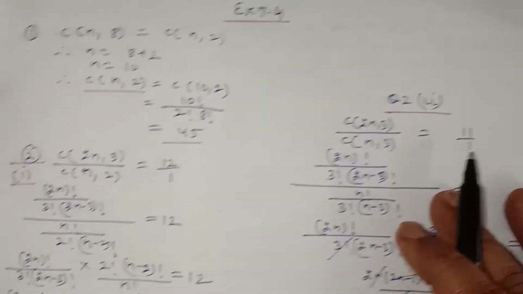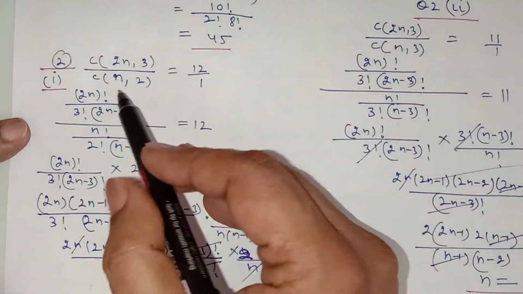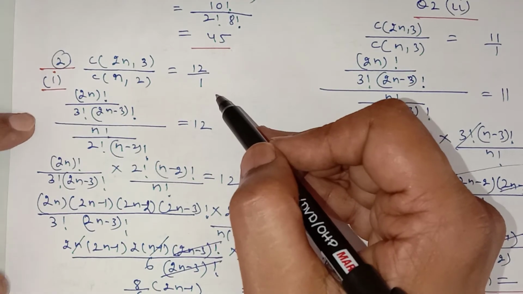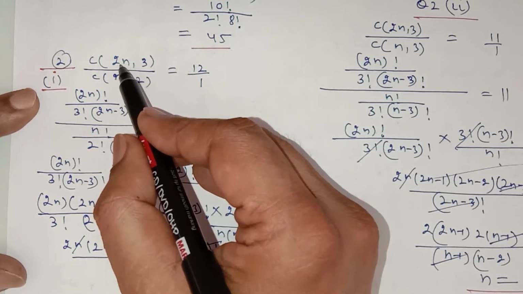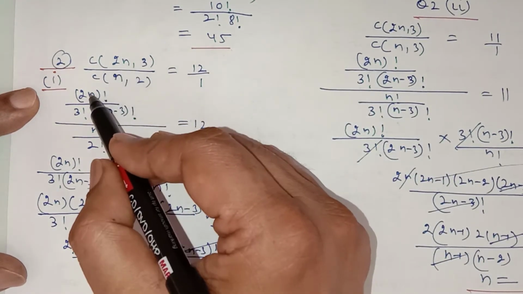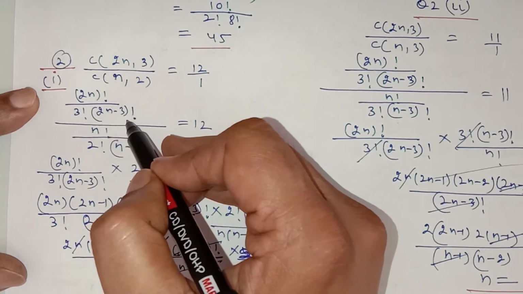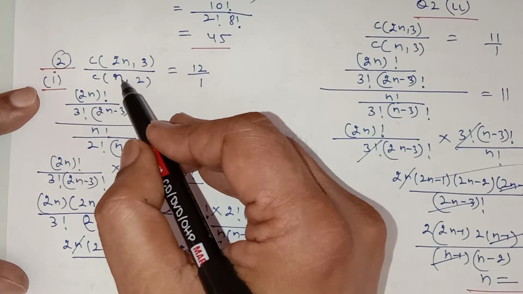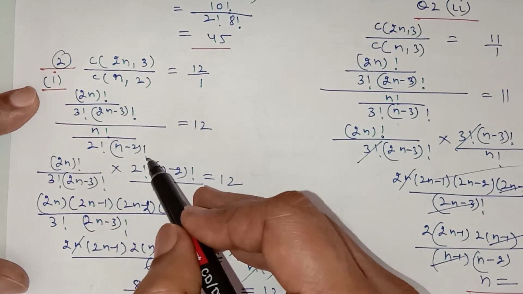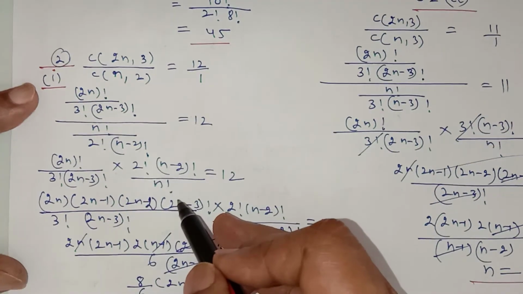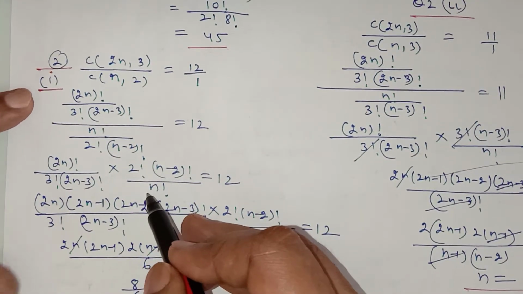In question number 2, first part, the ratio of two combinations is there, that is 12 upon 1. You have to find the value of n. So use the formula. In the numerator, what is the combination formula? n factorial upon r factorial, n minus r factorial, 2n minus 3 factorial. In the denominator, n factorial, 2 factorial, n minus 2 factorial. Simplify it, multiply by taking the reciprocal, and see carefully how you have to simplify it.